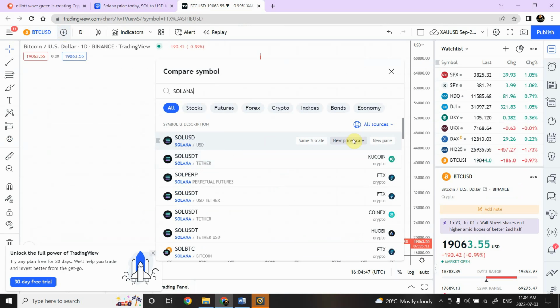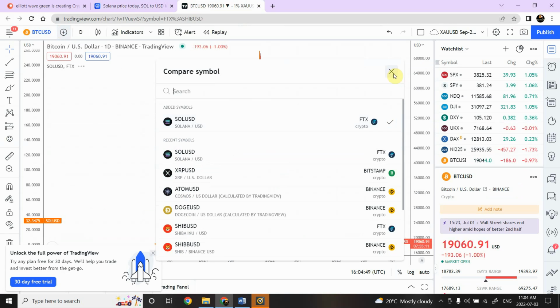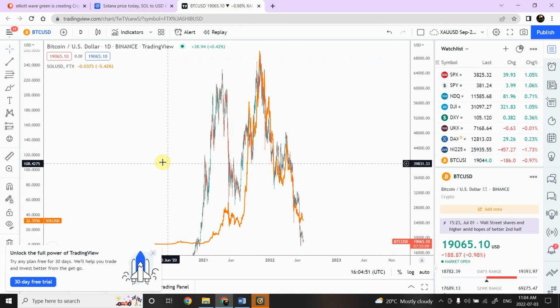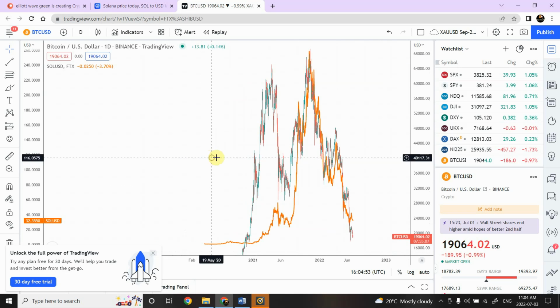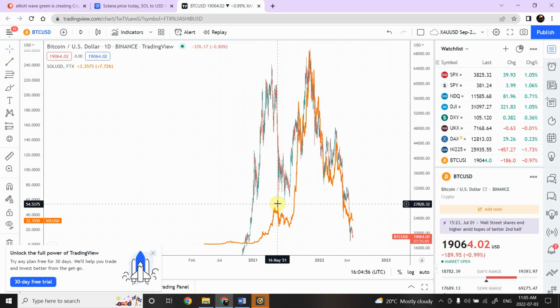Here it is. So new price scale. Let me close that. Okay. Solana is definitely a very solid choice. Reason is, first of all, we have created a high right over here. At this point, it was trading at $56, and it went all the way up to around $250 right over here, $260.